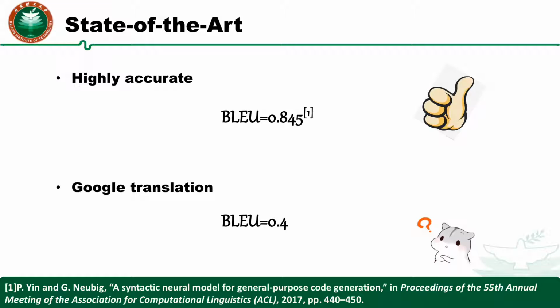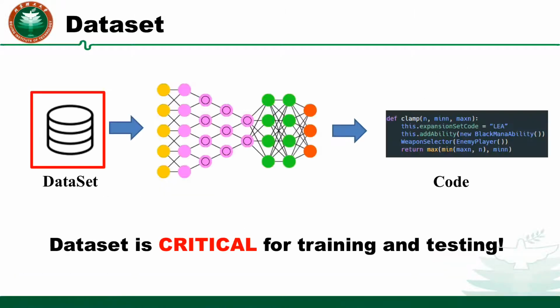For example, SNM reaches a high BLEU of 0.845. In contrast, the widely used Google Translation results in a much smaller BLEU of 0.4 in translating English into French. The reason for the above situation is that data size is an important factor. It's well recognized that high-quality data sets are critical for learning-based code generation. All deep learning methods require large-scale data sets for training.